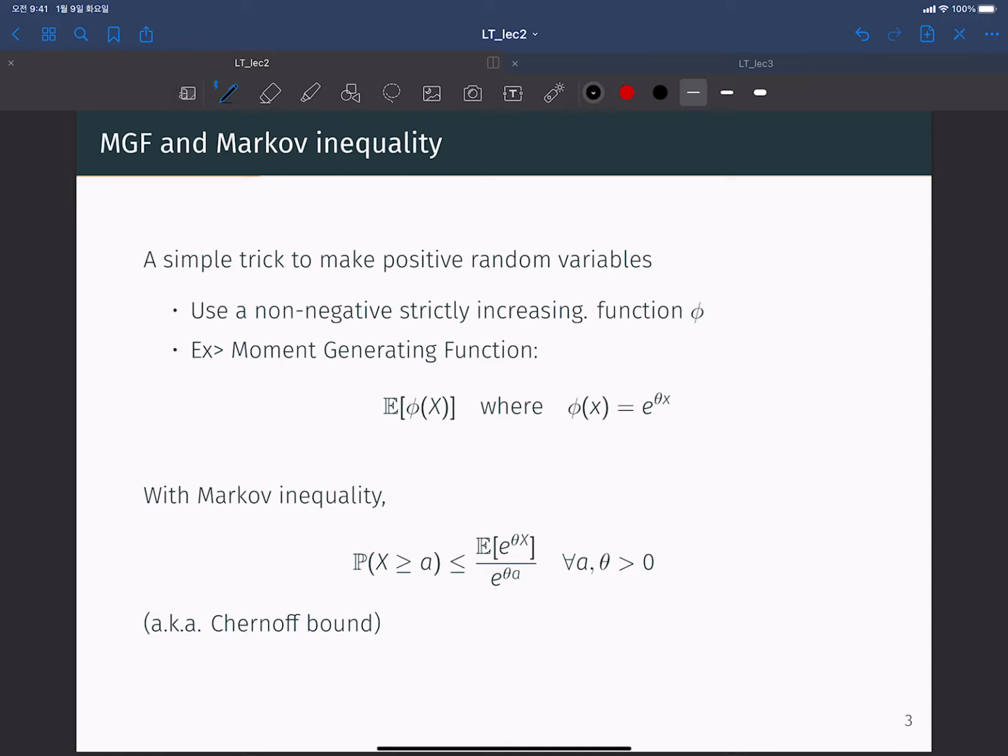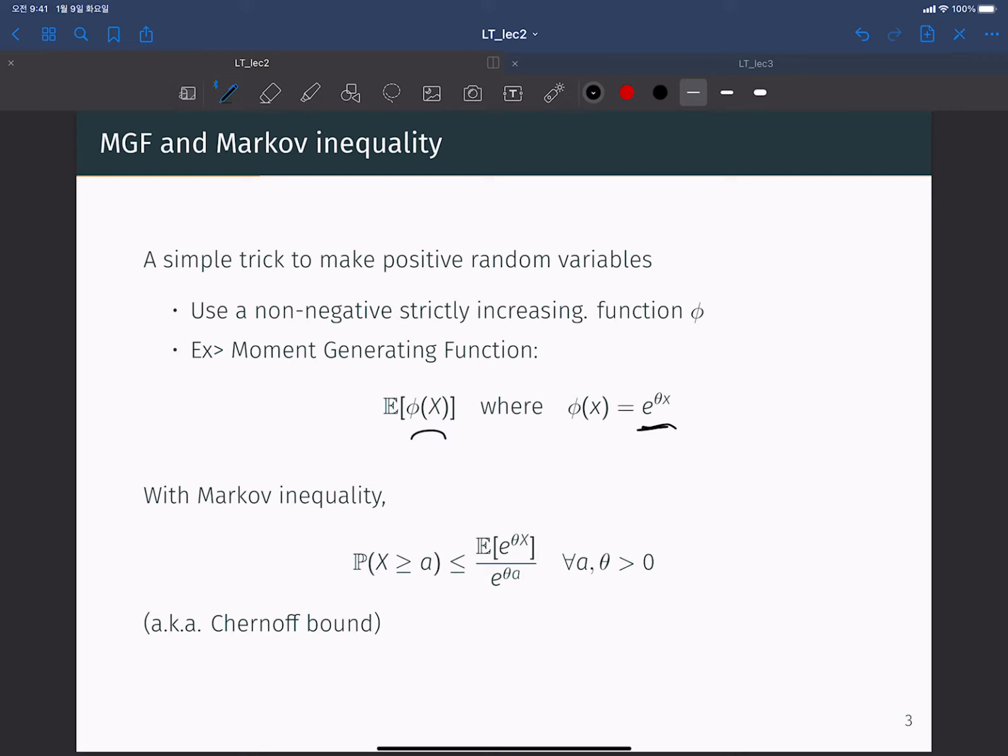MGF is a simple trick to make a positive random variable, which uses a non-negative and strictly increasing function. Because Markov inequality requires non-negative random variables, when we use such an exponential function, we can make any random variable non-negative.